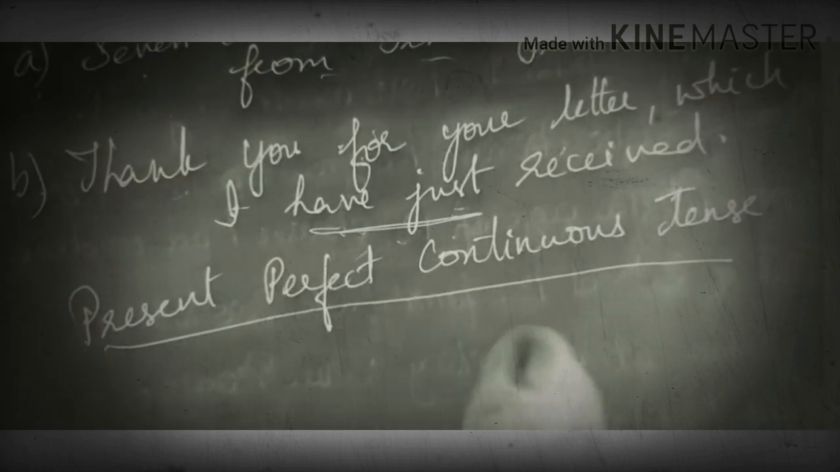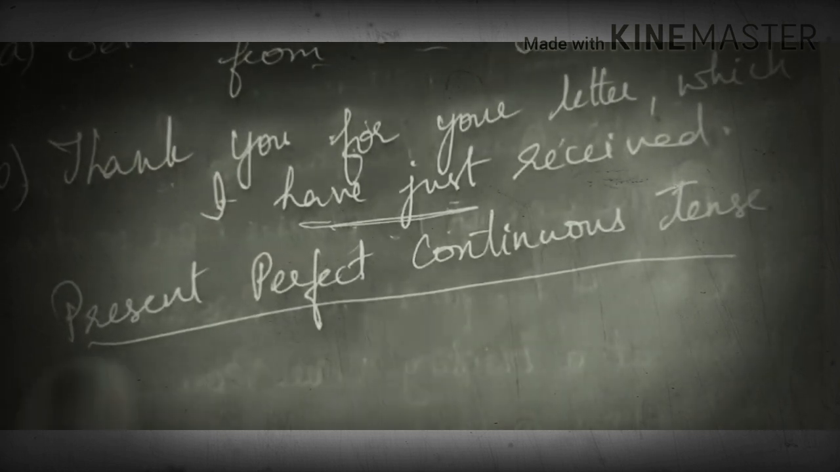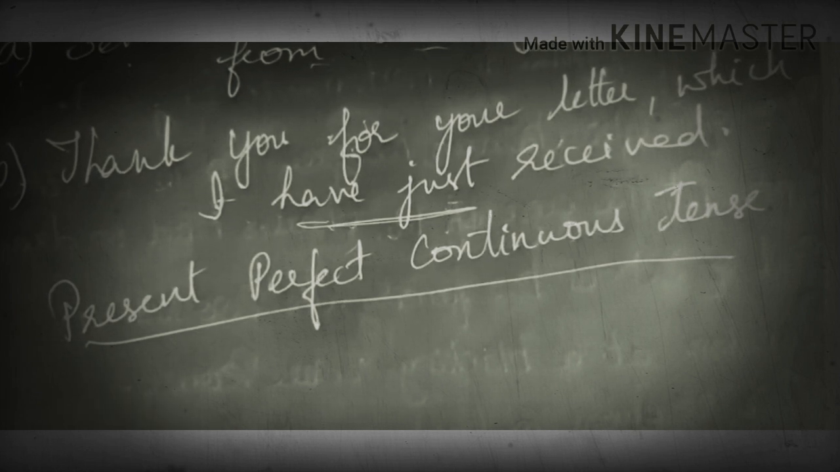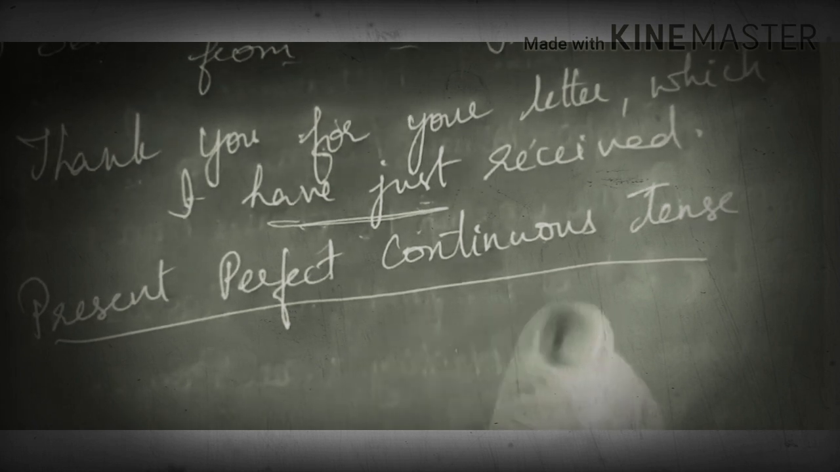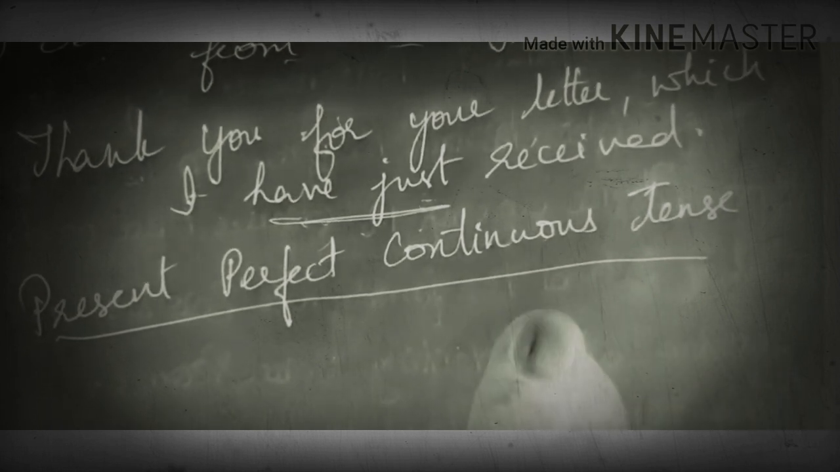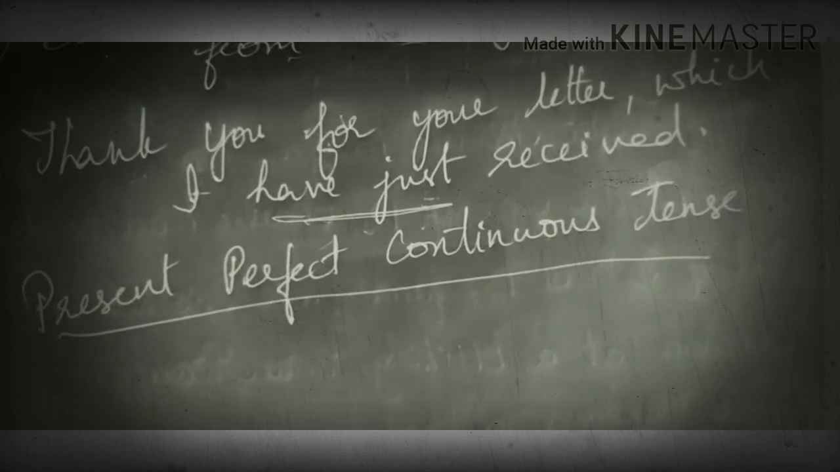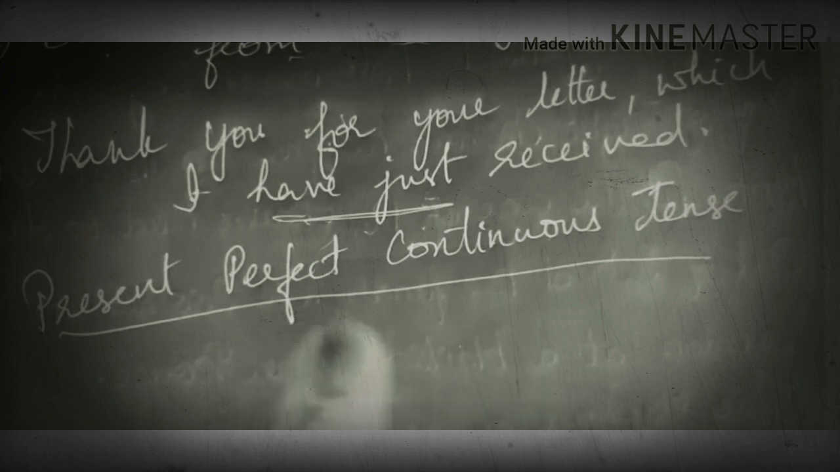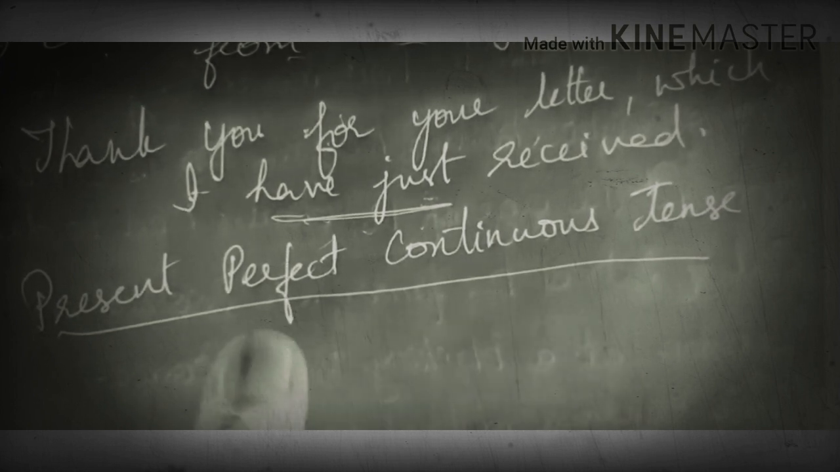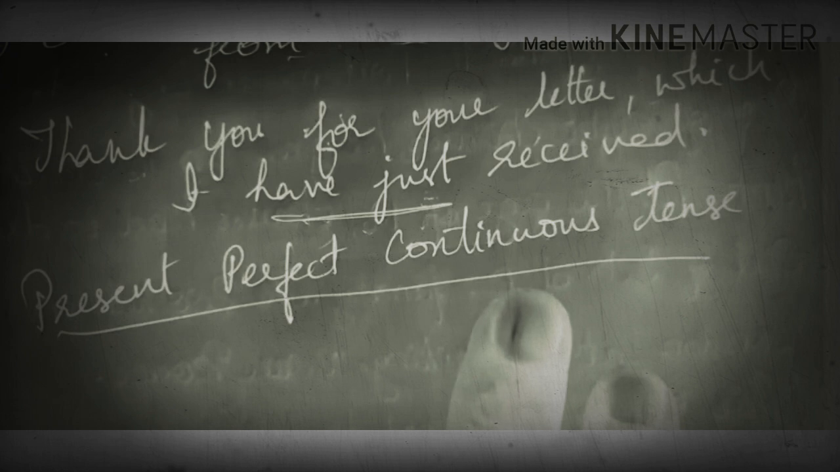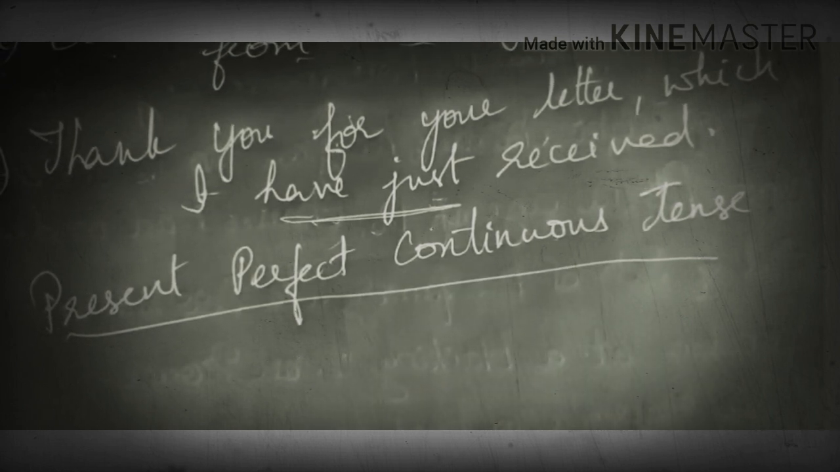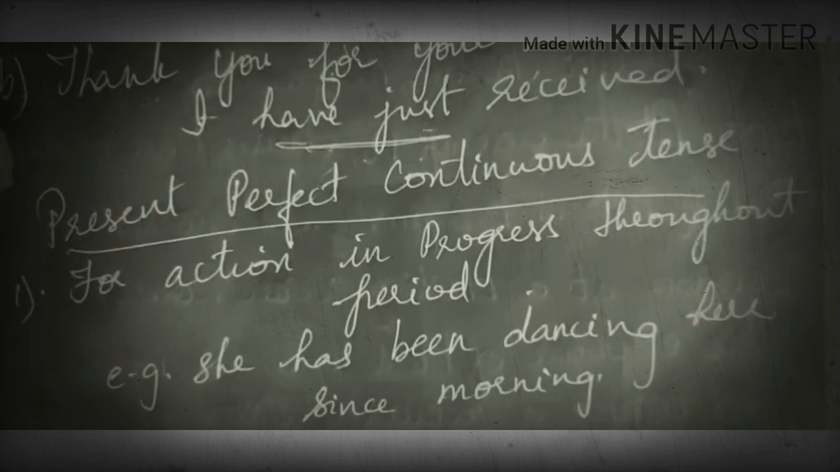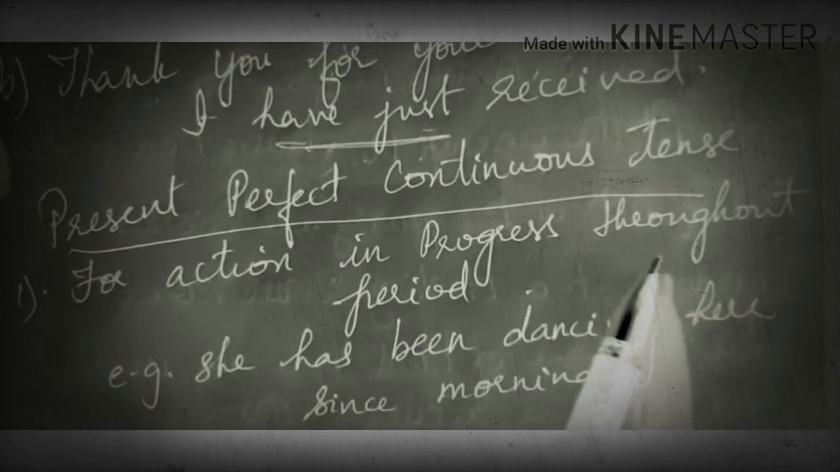So this is the last topic of this particular lesson on present tenses: present perfect continuous tense. So the usage of present perfect continuous tense. It is used for action in progress throughout a period, with verbs suggesting continuity, for repeated actions, for an unfinished action, or for drawing conclusions. So these are the uses. I'll note it out.